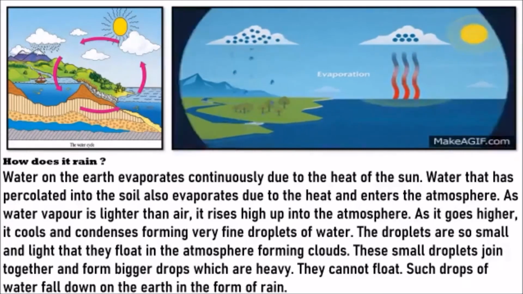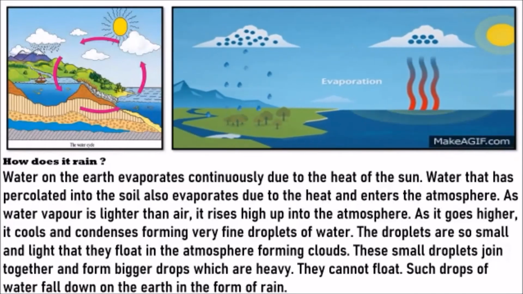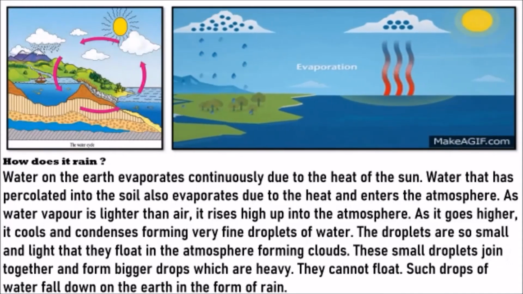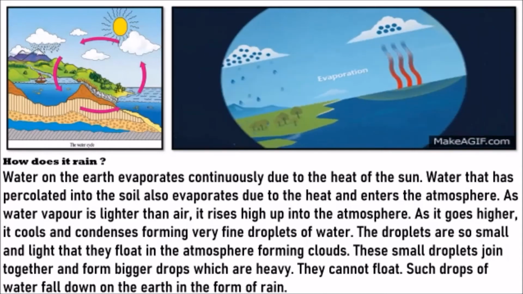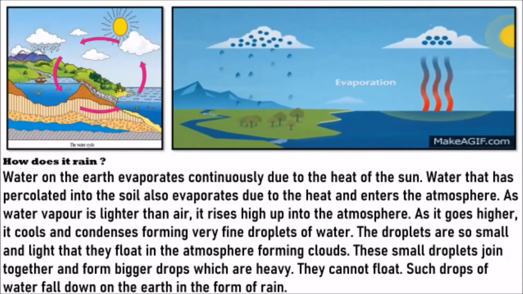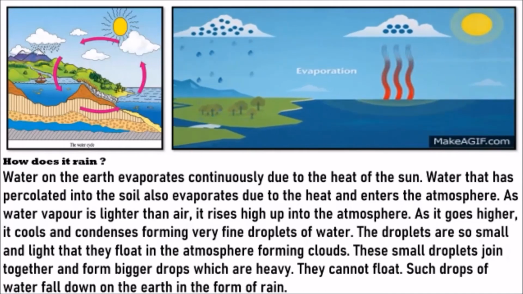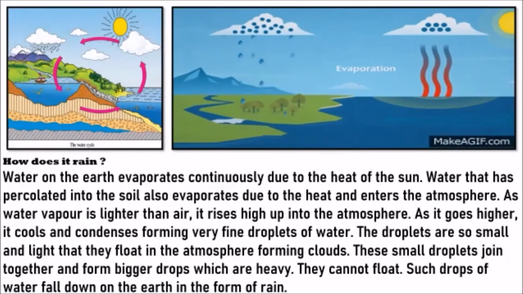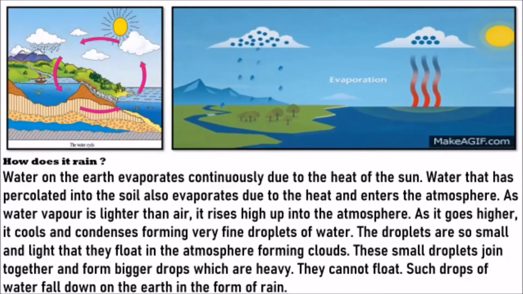Now, as it goes higher, it cools and condenses, forming very fine droplets of water. Condensing, we already saw the new word. What is that? Vapor turning into water. So as this vapor is going up, it becomes small drops of water. Now that small drops of water is so light, if you can फू करेंगे तो वो उड़ जाएगा. So with the wind, it keeps on floating, and they float, go up, and catch and come together and form one big cloud.